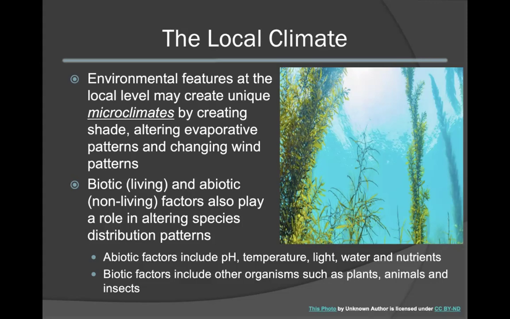Biotic as well as abiotic factors, living and non-living factors respectively, can also play a role in altering species distribution patterns. Abiotic factors include factors such as pH, temperature, light, water, and availability of nutrients. Biotic factors include factors that involve other organisms, such as interactions with plants, animals, as well as insects.